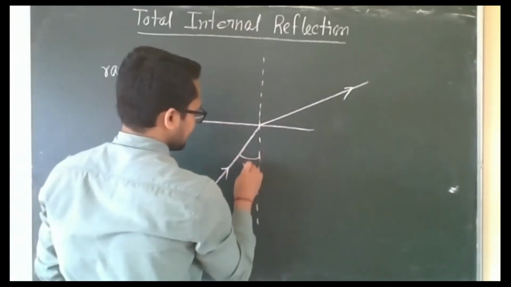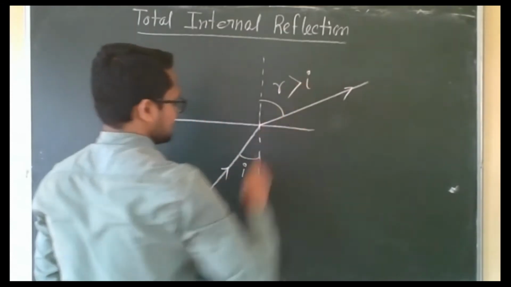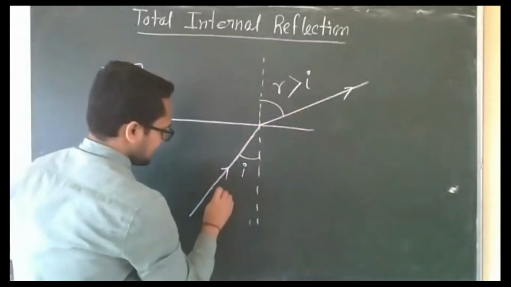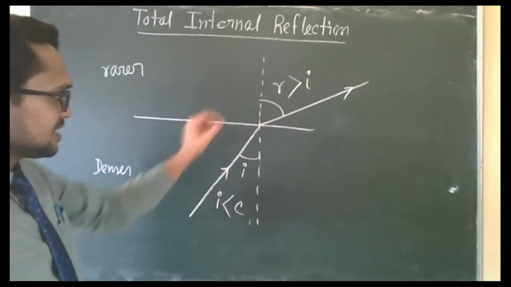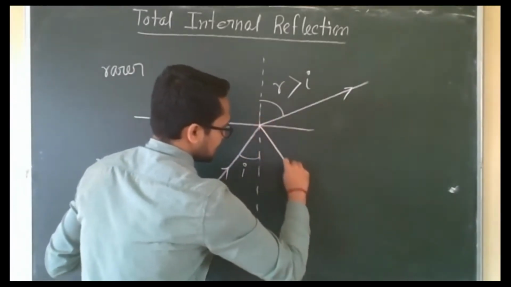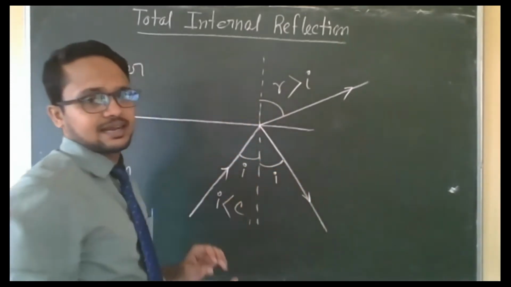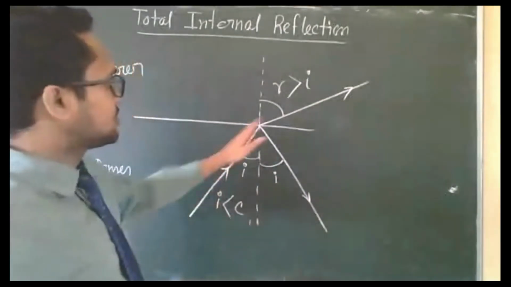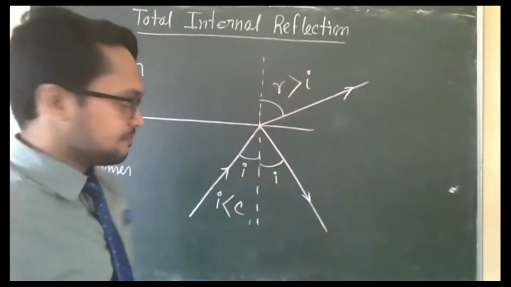This is incident angle i, this is angle of refraction r, which is greater than i. When it is entering into the second medium, that means the incident angle is less than the critical angle for this pair of media, what will happen? A few, a very small amount of incident light will get reflected back. We will see the intensity, everything, in the simulation. And most of the light will refract into the second medium.